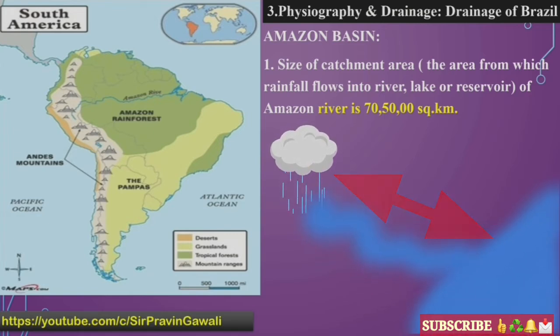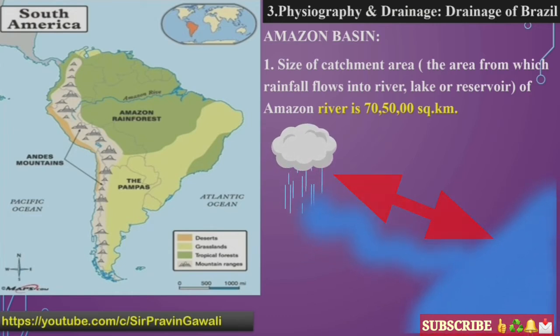It means the place where the rain falls and the water flows from the rainfall area to its destination. For example, the rainfall water may reach a lake, a river or a reservoir, that is called the catchment area.